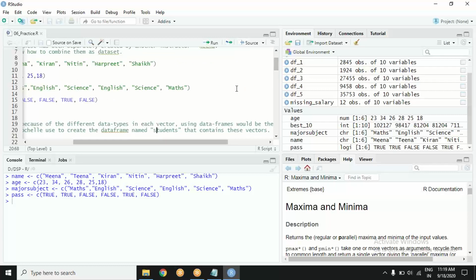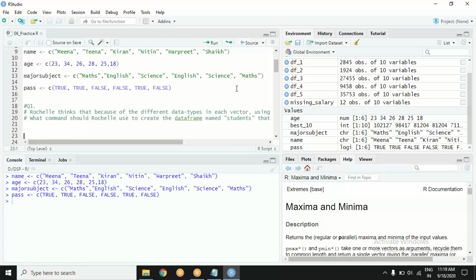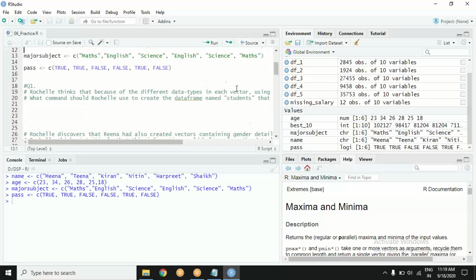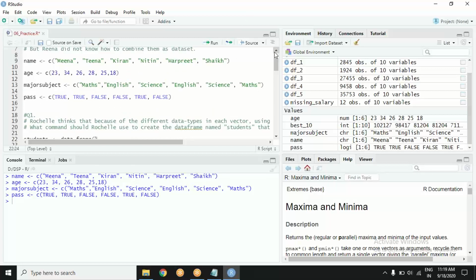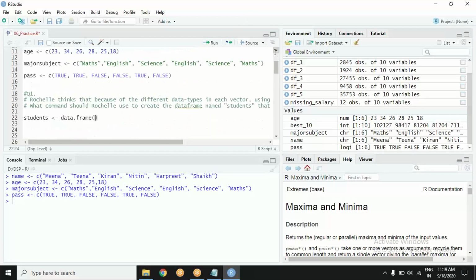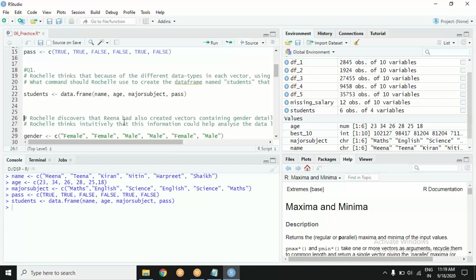So let's create a data frame named students that contains these vectors. How do we do that? We know the function data frame and we know what are the vectors. What are the vectors? Name, age, major, and pass. Very well. Name, age, major, and pass. Are we good? I think we are good.